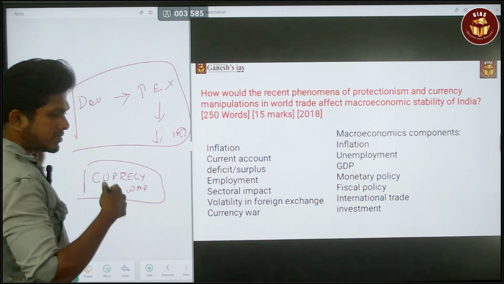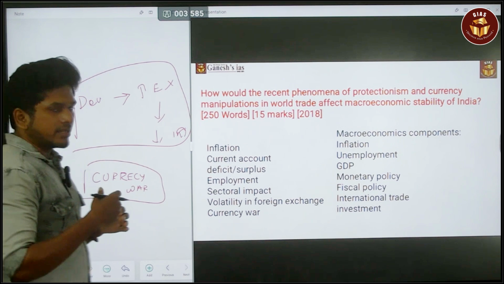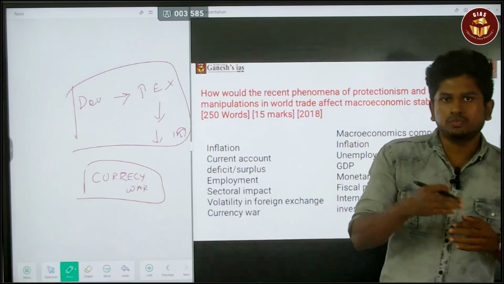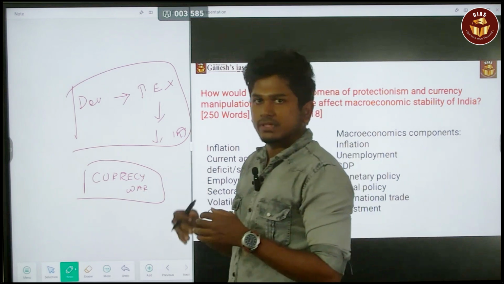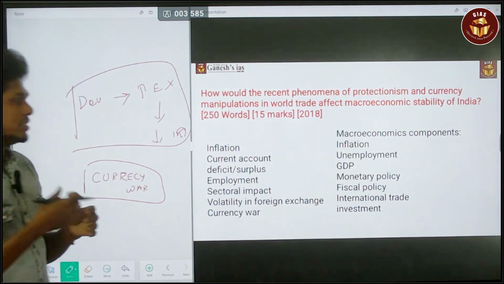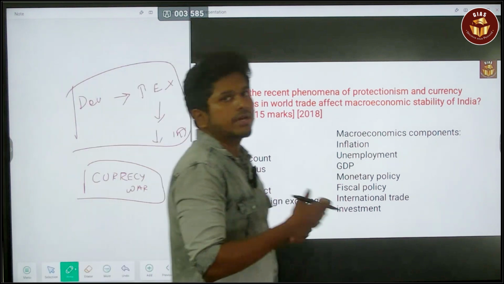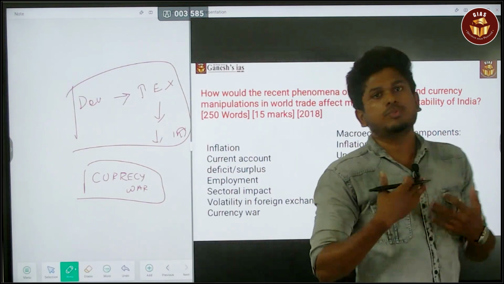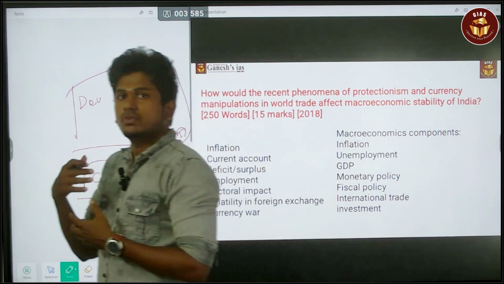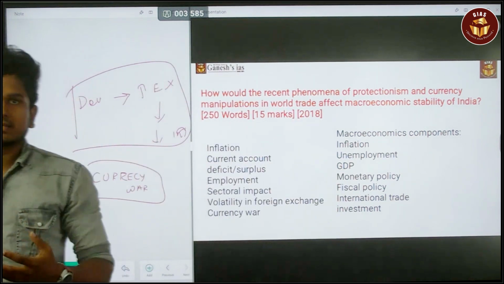Consider that India is devaluing its currency. So the US is trying to devalue its currency. By the way, China is going to devalue its currency. So everyone is trying to devalue their currency. This is called a currency war. This will lead to a currency war, so it's better to avoid it. So this is the way you have to try to give a holistic answer.